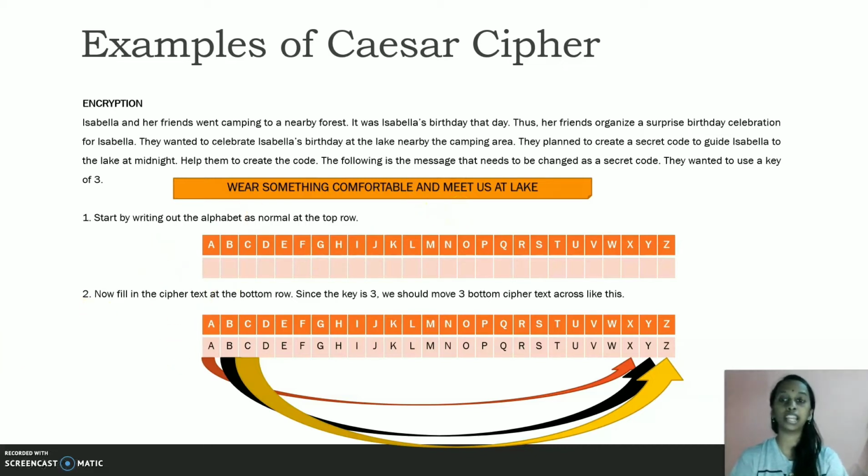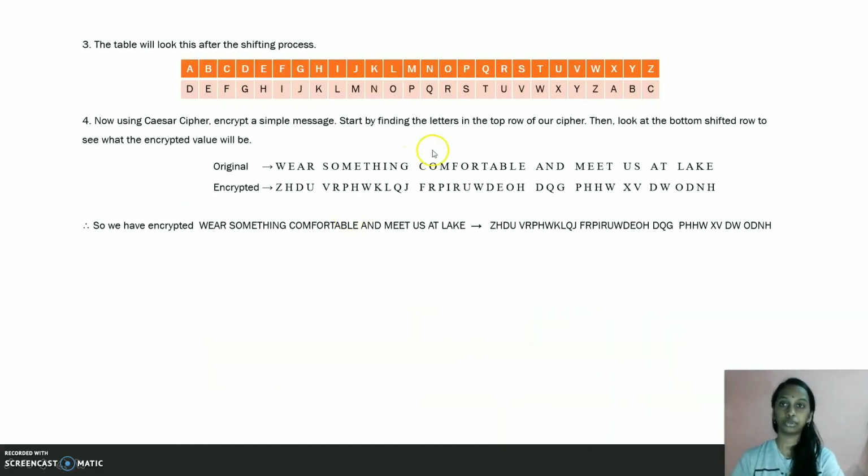For this, we should start by writing out the alphabet as normal in the top row, like this. Then we should fill in the cipher text in the bottom row, like this. Since the key is 3, we should move the bottom cipher text across by 3. Then the remaining cipher text will move to the left. So the table will look like this after the shifting process.